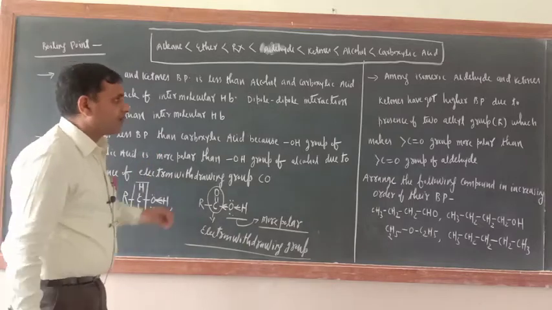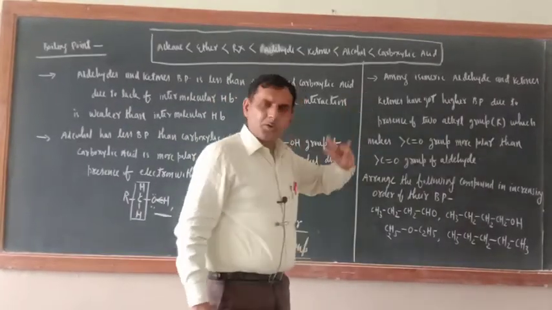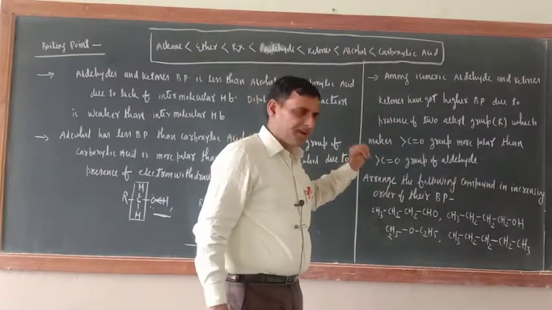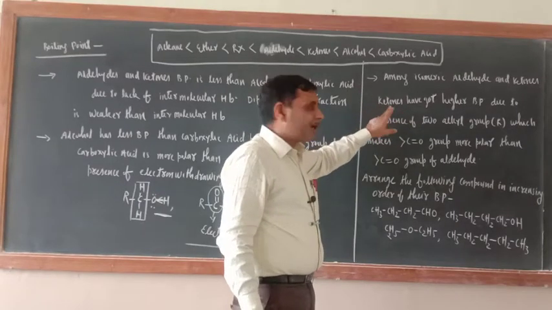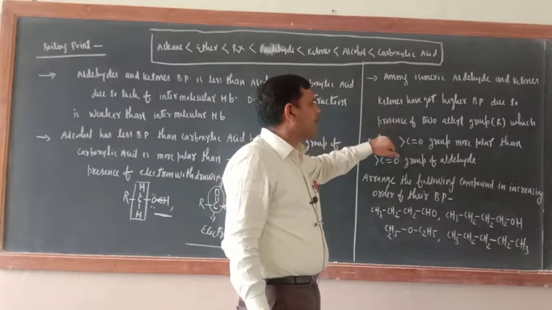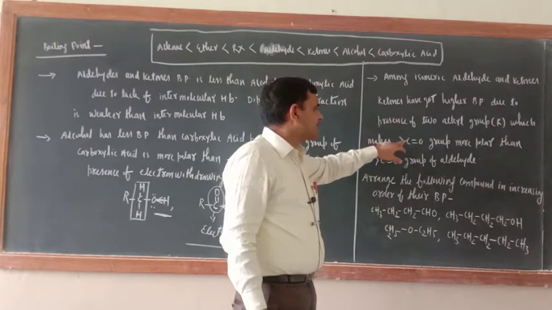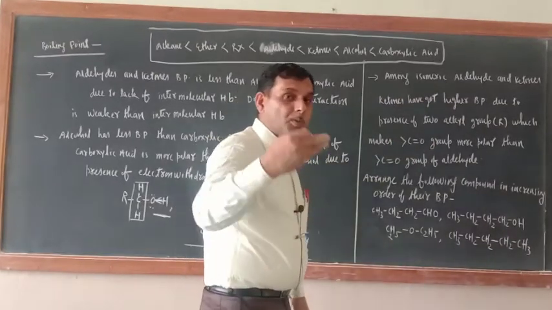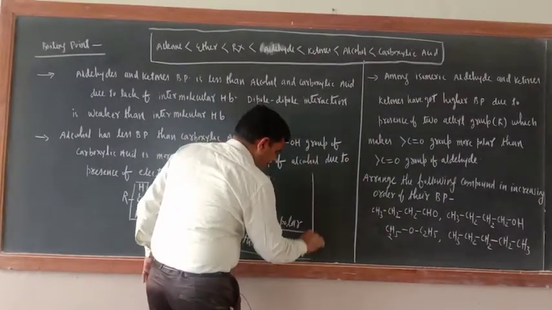okay. Now just see, this issue is also over. Now what about the boiling point of aldehydes and ketones? Remember here, among isomeric aldehydes and ketones, ketones have got higher boiling point due to presence of two alkyl groups, which makes the CO group more polar. Now try to understand how. Just see, I will explain here only.